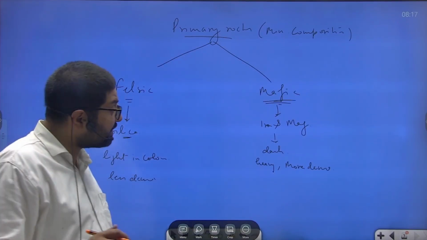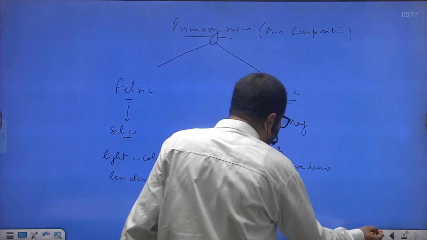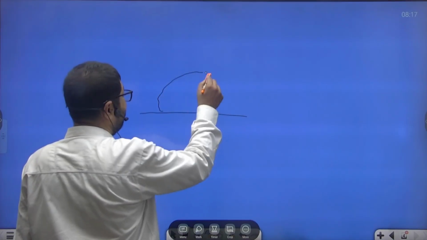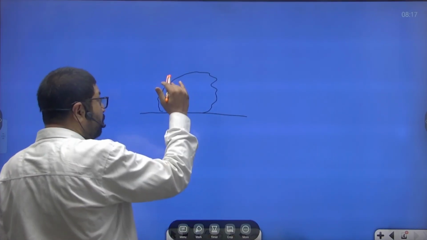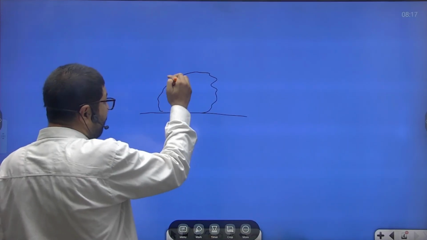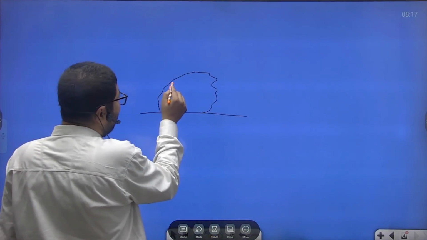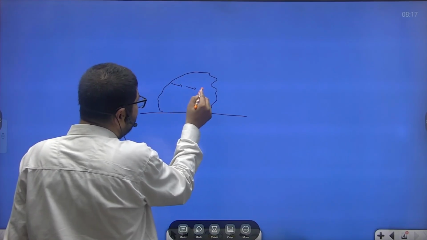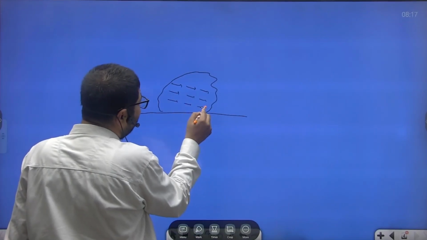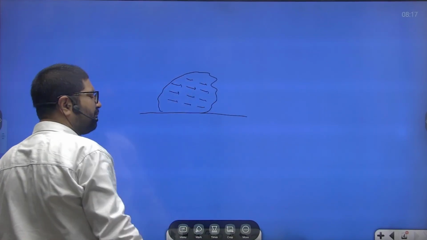Now, these rocks have one very important property. Whenever these rocks cool and solidify, as the temperature of the rocks goes below Curie temperature, the iron grains of these rocks get magnetized in the direction of then prevailing Earth's magnetic field.